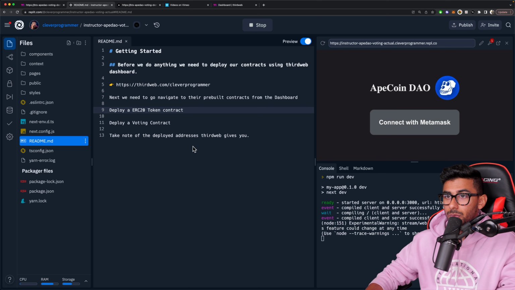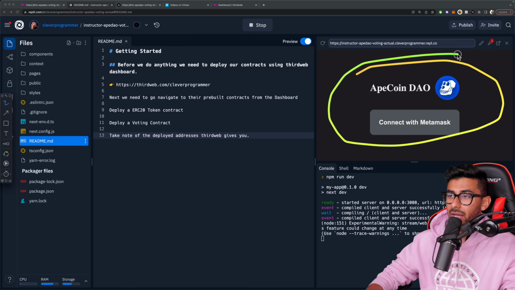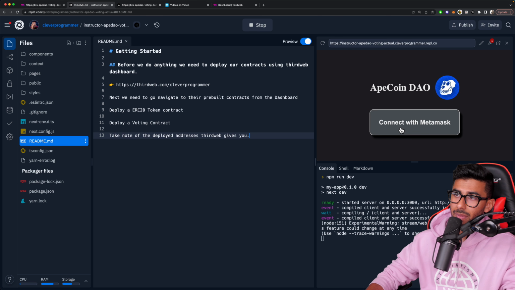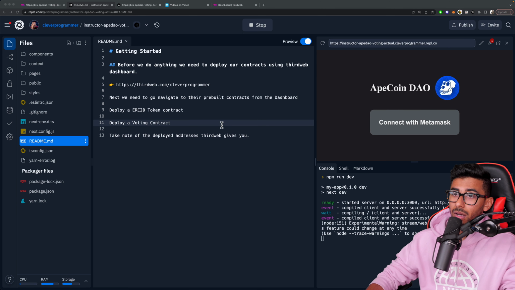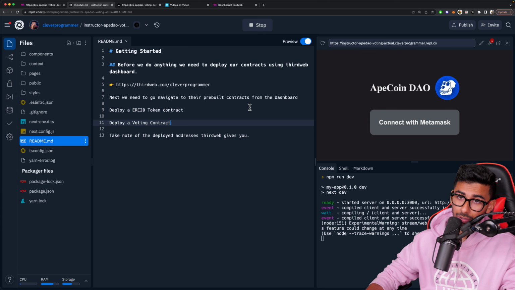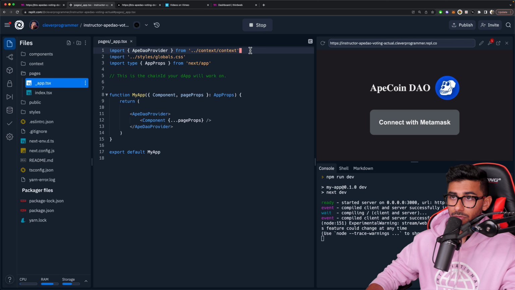All right, so this is where you should be at right now. Let's just go back to our app, and you should just be seeing it says APE Coin DAO, and then it should say connect with MetaMask. If you try to hit connect with MetaMask right now, you're going to run into an error because we haven't connected anything, because the front end is there, but the app is completely broken right now. Okay, so we're going to go ahead and build it out step by step. The first thing we're going to do is we're going to wrap this entire app in a thirdweb provider.